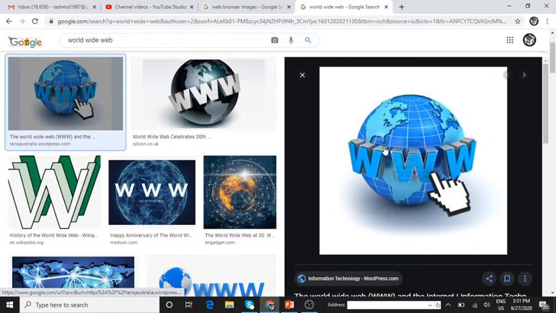So the same as what you have in your web pages, what does your internet contain? It contains the same thing, right? Text, graphics, audio, video and all those things.